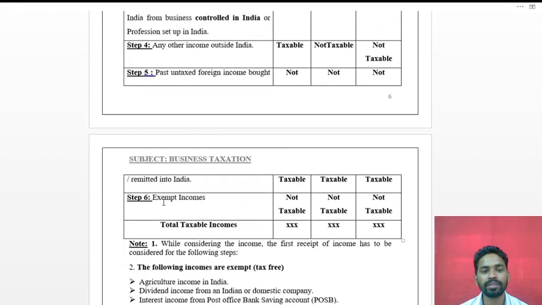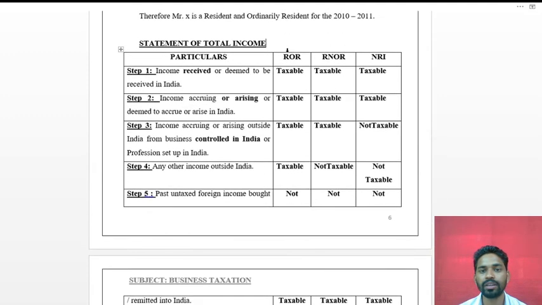Next, exempt incomes. Whatever exempt incomes there are, they are not taxable for all the three cases: resident ordinary resident, resident but not ordinary resident, as well as the non-resident. Like this we have to calculate the total income of an individual according to the residential status.